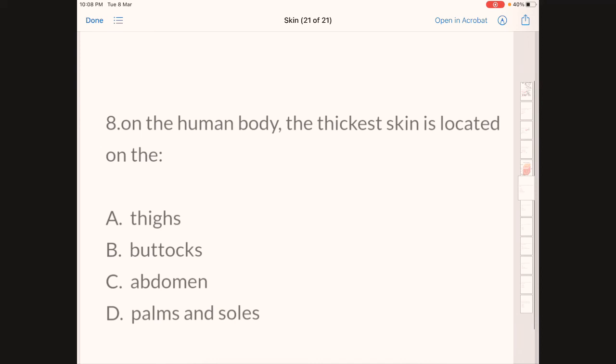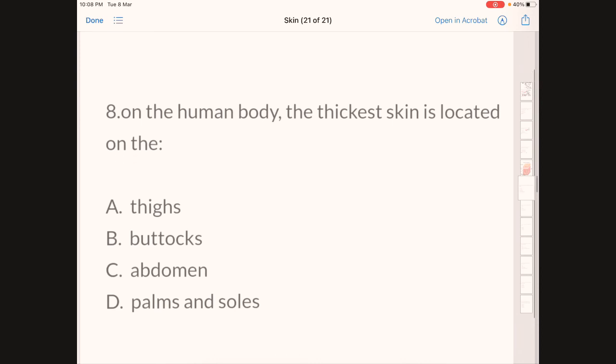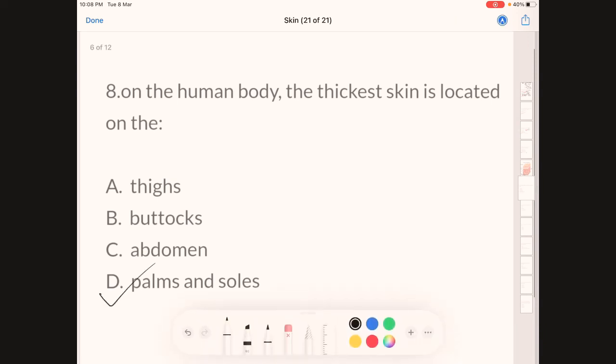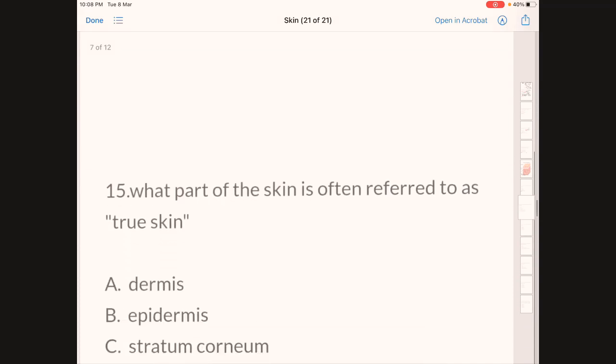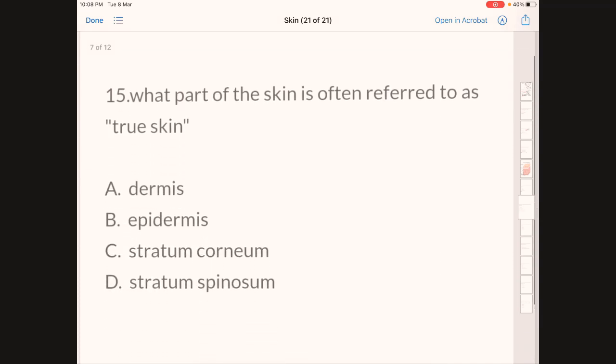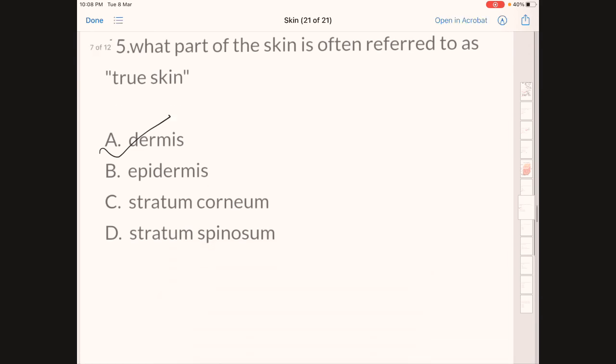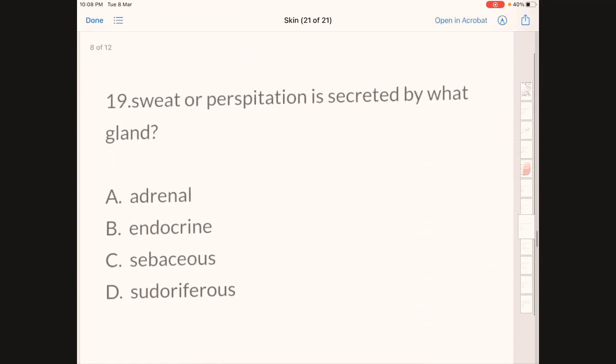Next question. On the human body, the thickest skin is located on the: option A, thigh; B, buttocks; C, abdomen; D, palm. The correct answer here is D: the thickest skin is located on the palms and soles. Next question. Which part of the skin is often referred to as true skin? Option A, dermis; option B, epidermis; option C, stratum corneum; option D, stratum spinosum. The correct answer here is A, dermis, also known as the true skin.